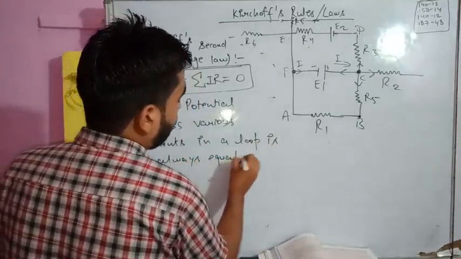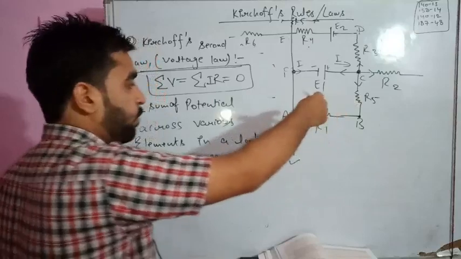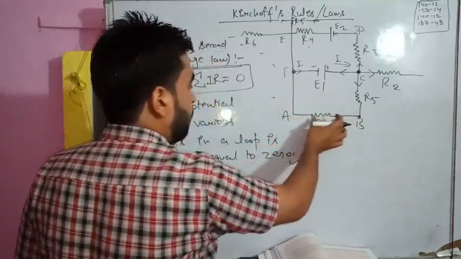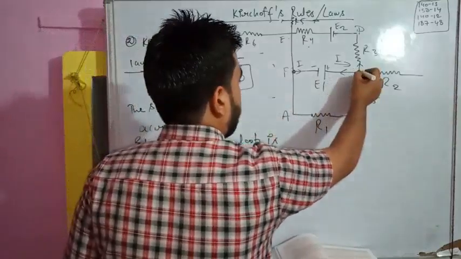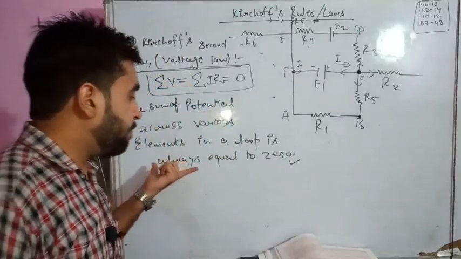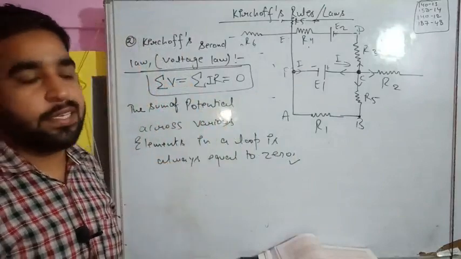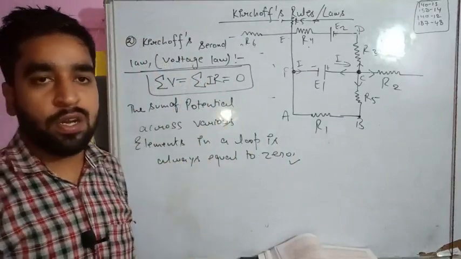So if you add all these potentials, meaning potential across resistor R5, potential across R1, potential across E1, and coming back to point C, the sum of all this will be equal to 0. So that is the Kirchhoff voltage rule or loop law.